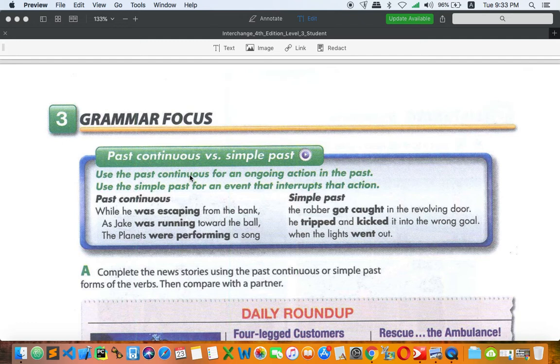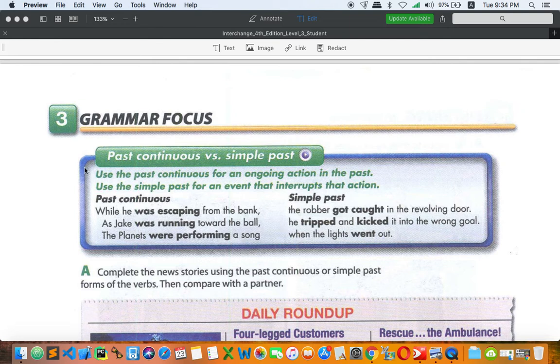All right. And if you take a look at past simple alone, just like here, tripped and kicked, it's just like a series of completed actions. Once again, past simple is about a series of completed actions, or another definition of past simple you can use is to talk about a sequence of actions or the order of the actions, which action happened first, which action happened later. Or another way is about a series of completed actions. It happens in series, one after another.